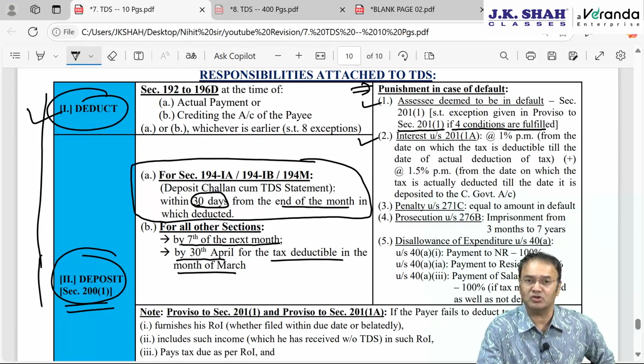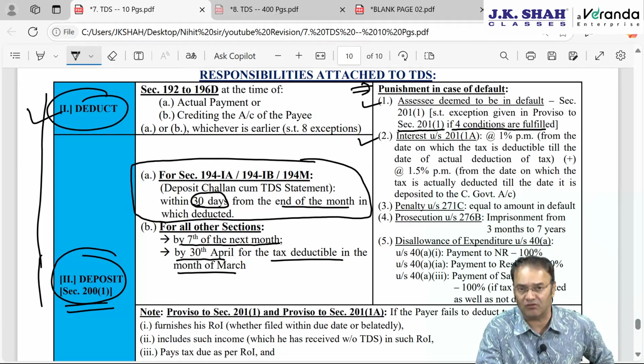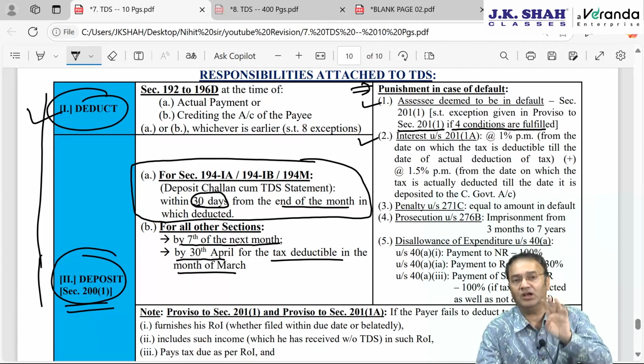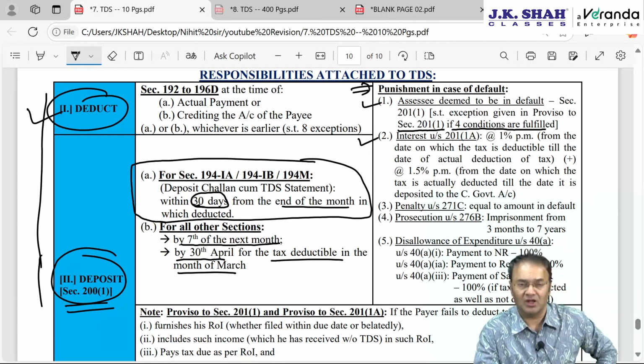Interest under section 201 subsection 1A. For some part, interest will be 1% per month, and for some later part, interest will be 1.5% per month. Per month includes part of a month also, meaning thereby an incomplete month will be considered as one full month. If the delay is 3 months and 1 day, interest will be charged for 4 months.